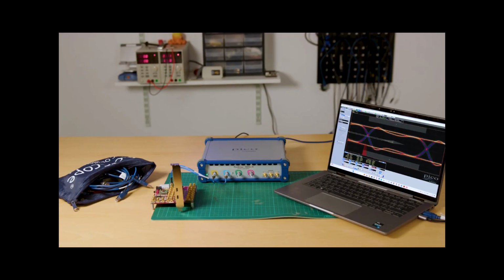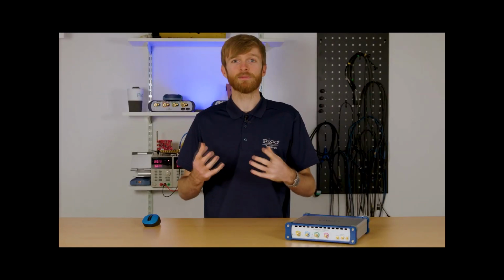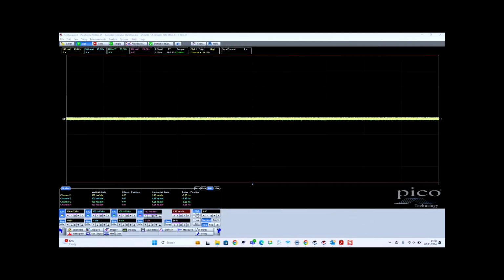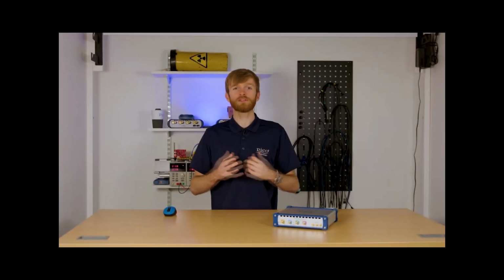So let's dive into a quick signal integrity demonstration using the PCI Express signal into the 9404A. First, power and connect the PCI module to the 9400 using a single channel input. Next, similar to any real-time oscilloscope, we'll set up the signal to make it visible. And then we'll add the PCIe mask. Then you can see the eye diagram of your PCIe signal, with the built-in mask assessing the signal integrity of the signal.